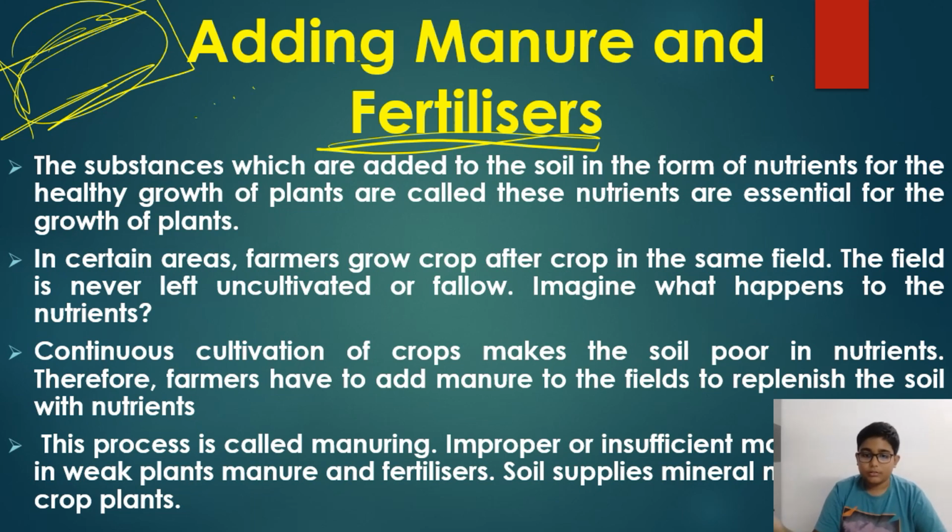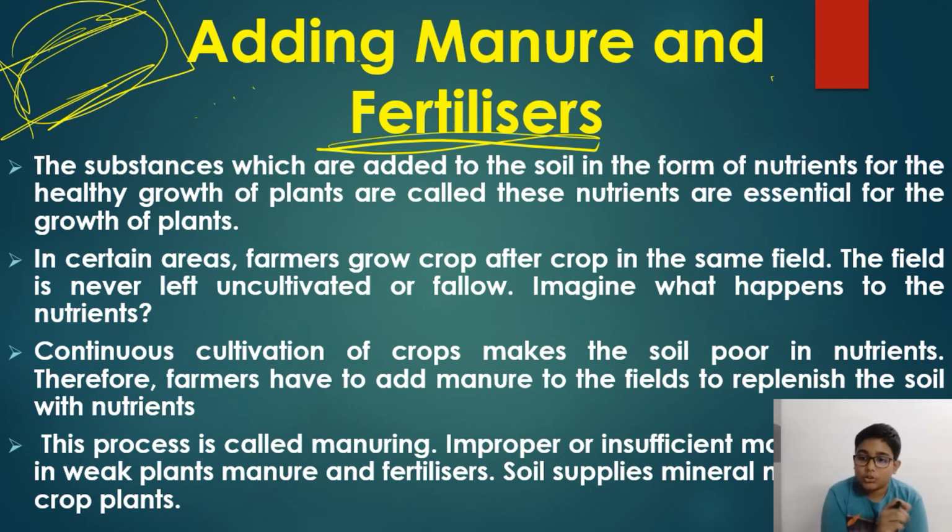Manure also lacks this, and soil also suffers from continuous cultivation. So why should manure and fertilizer be added? This is another question. A farmer owns a particular land, and that land will not change. In one season the farmer uses this land, and in another season might go to another land, saying this land is not good.